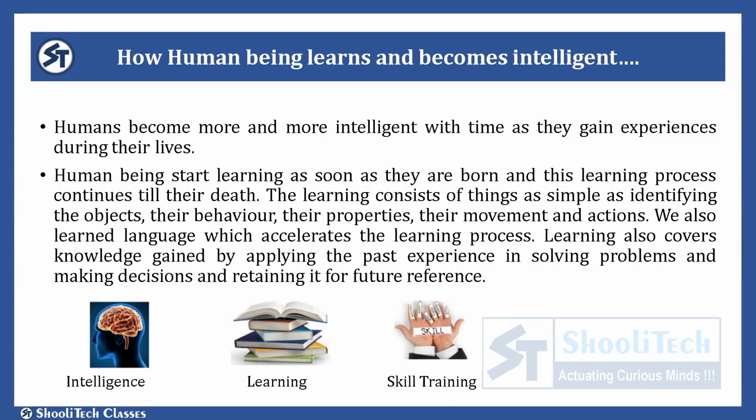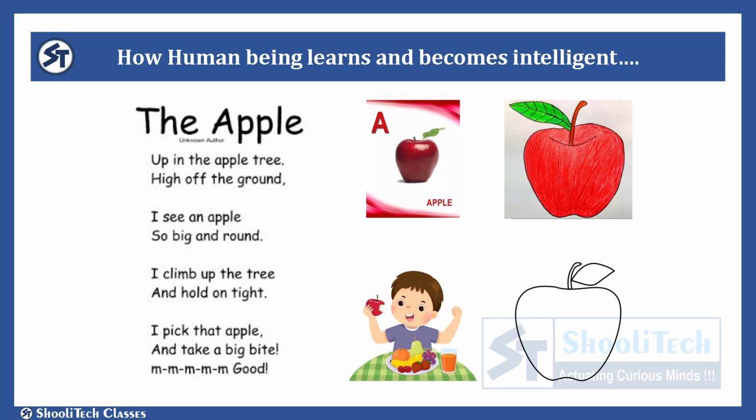See, learning is a continuous process from our birth till death. Every moment we keep learning new things. Suppose we want to teach a child about an apple. Then we will try to give him maximum information about the apple. Like we will tell him about the sound of apple, about the color of apple, about the taste of apple, about the shape of apple.